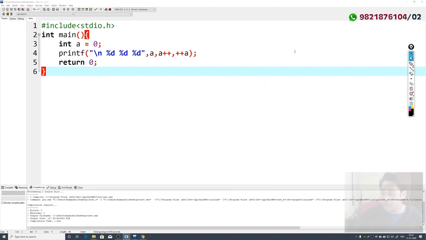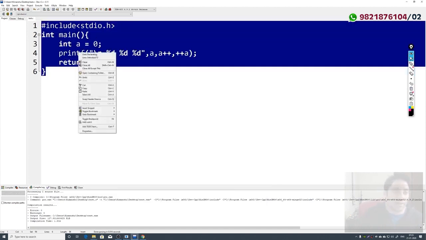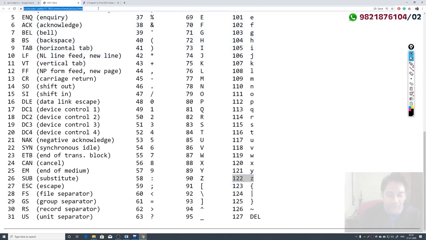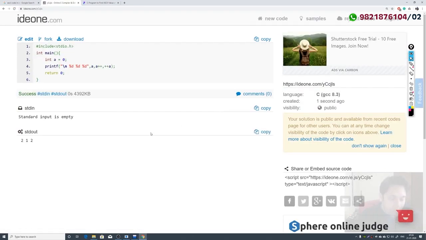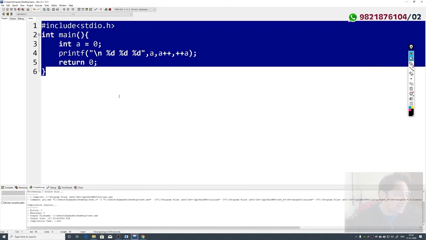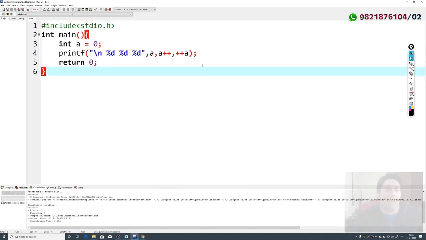Let me try and do this experiment. Let me copy this same program and run it in an online compiler also. For GCC, I think for the online compiler you will get the same output. So here for this online compiler we are getting output as 212. Why? Because this online compiler is using GCC in the backend, and for my compiler also I'm using GCC.